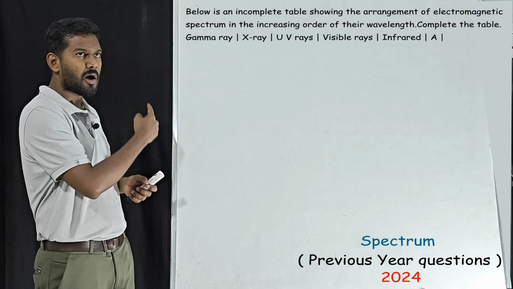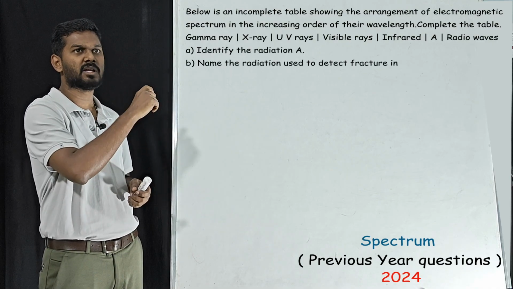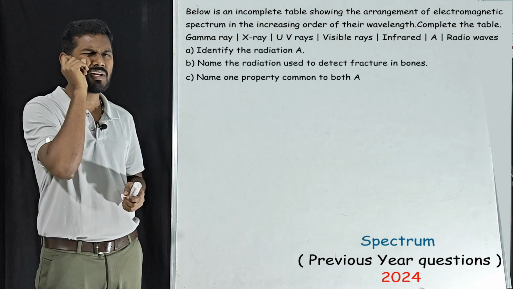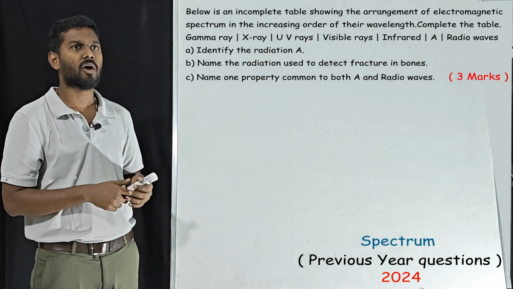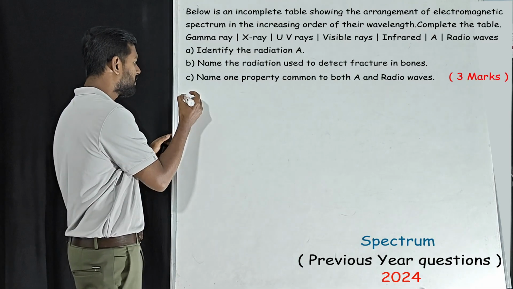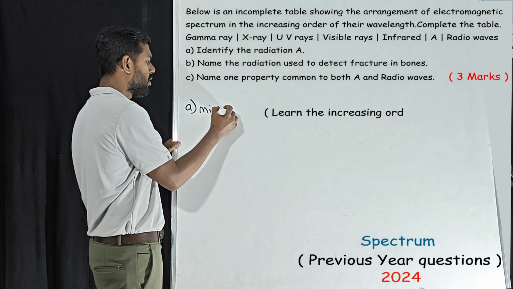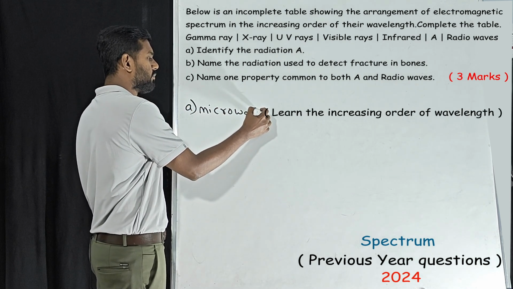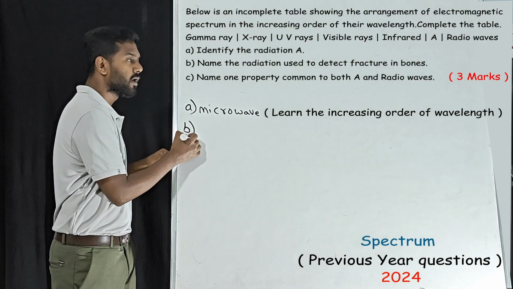Complete the table. Gamma rays, X-rays, UV rays, visible rays, infrared rays, A, and radio waves. What is that A? What is the missing here? That is microwave. Okay, so what is the answer for A? A is microwave. Okay, microwave. Then we'll go for B.